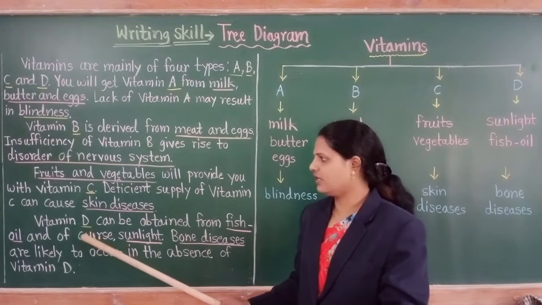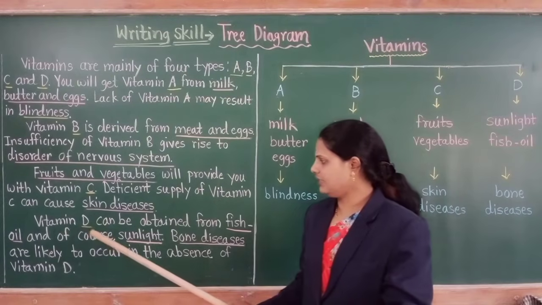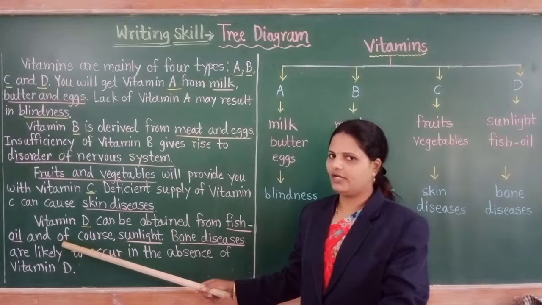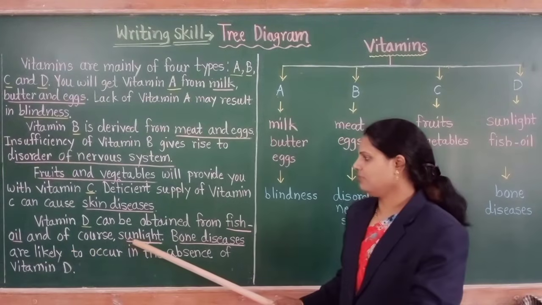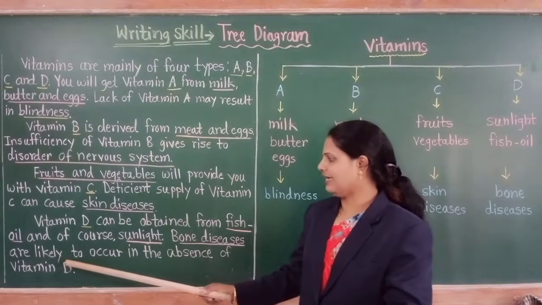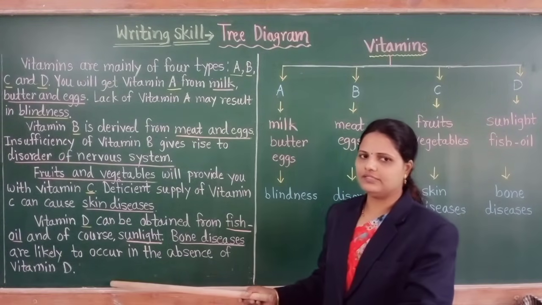Now last one, that is vitamin D. Vitamin D can be obtained from fish oil and of course from sunlight. Both diseases are likely to occur in the absence of vitamin D.